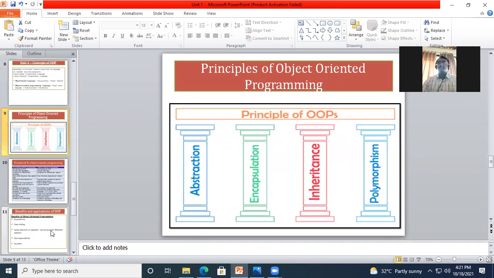Now these are also called the basic principles. If the question asks you in interviews, tell me what are the basic principles of object oriented programming, or tell me the principles of OOPS, you should be in a position to tell: abstraction, encapsulation, inheritance, and polymorphism are the principles of object oriented programming. Okay, so just now we have discussed all those 4 parts.